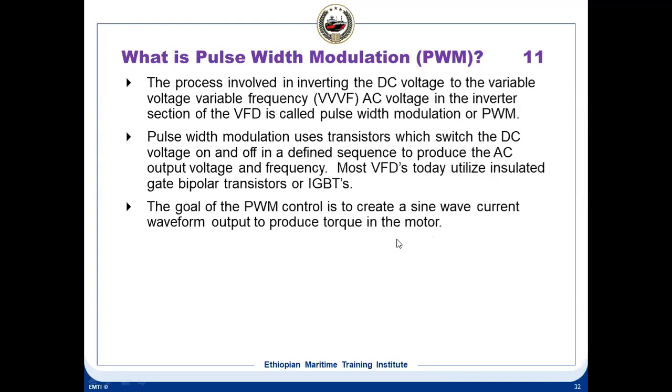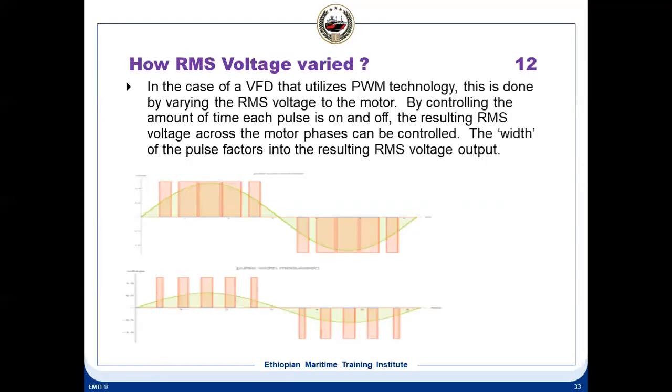The advantage of the VSI converter is that you get a proper sine wave. If you use some other inverter, you will not get a proper sine wave. Sometimes you get a load commutated inverter, which does not give a proper sine wave, so that effect will be there in the motor. In this case, you get a proper sine wave if you are using a VSI converter.